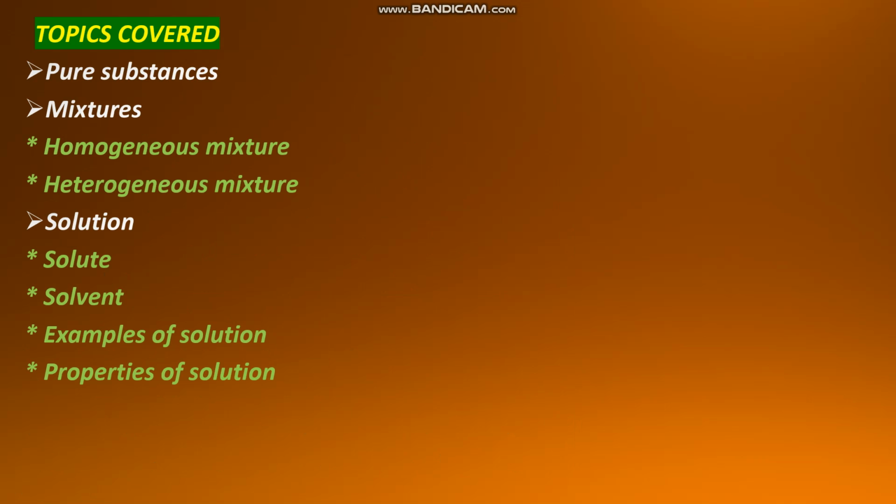So today we have learned these topics. What are pure substances and what are mixtures? In mixtures, we have learned two types, homogeneous and heterogeneous mixtures. We have learned their differences also. Then we learned what is meant by a solution. Under the solution, we have learned what is a solute, what is a solvent, what are examples of solution, and what are the properties of solution.